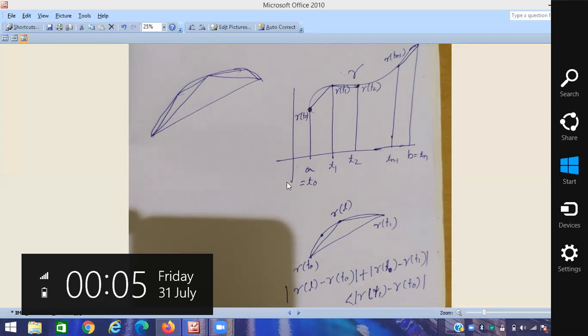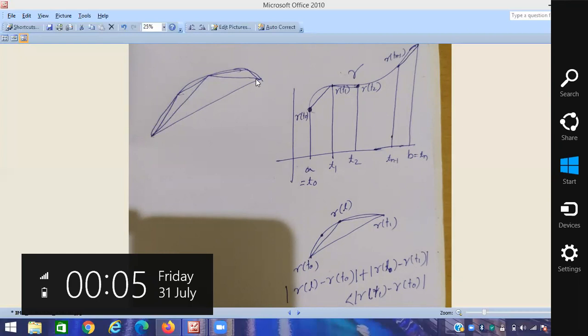Similarly, if I consider in between these two points another point C, we have this type of picture. Then you consider this length, this length, this length, and this will be an even better approximation. We can continue this process.